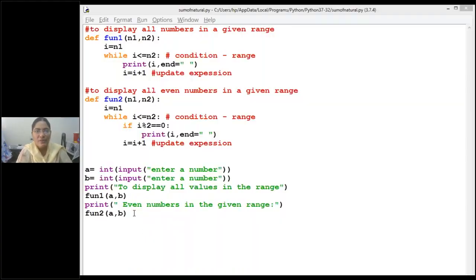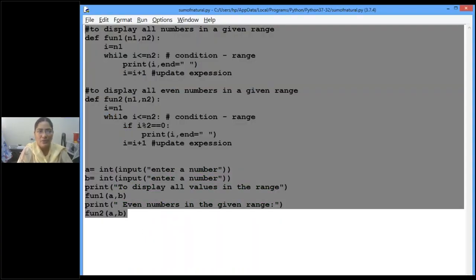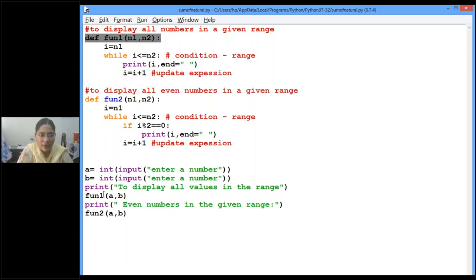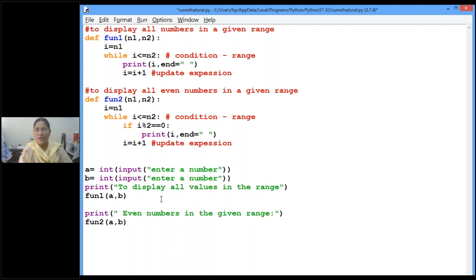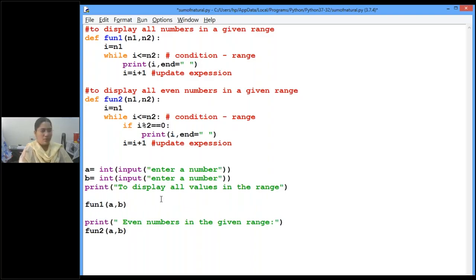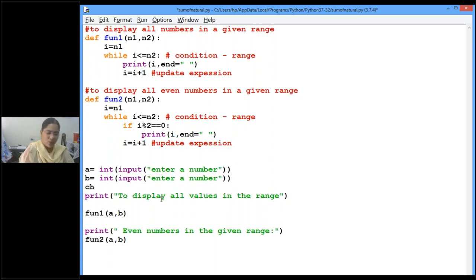Okay, children. Now let me again explain how to execute with these functions. Whatever the requirement you have, here I don't want all the values in the range and all the even numbers to be displayed together. Based on my choice, if my choice is to display all the even numbers, then only display those. So I'll take a choice. Let me give a name: c is equal to input, enter your choice.